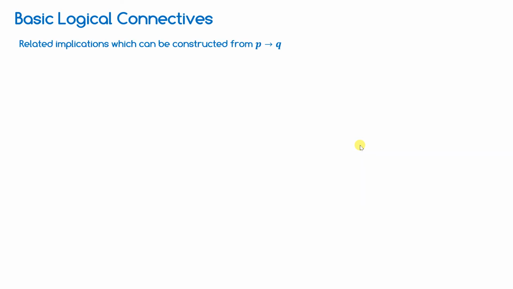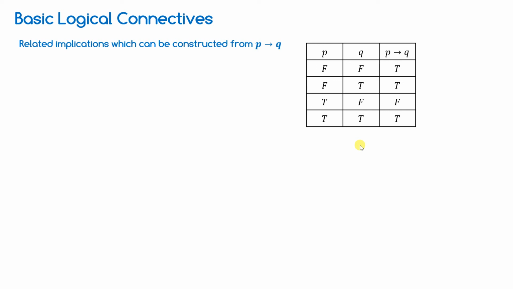Next one is related implications which can be constructed from P implication Q. Some of the related implications we will now study, which can be derived from P implication Q. The first one, for the proposition P implication Q, is the converse. What is the converse of P implication Q? Q implication P. Just the opposite.